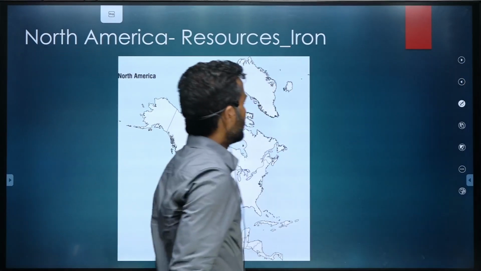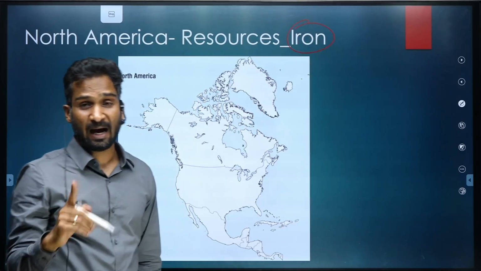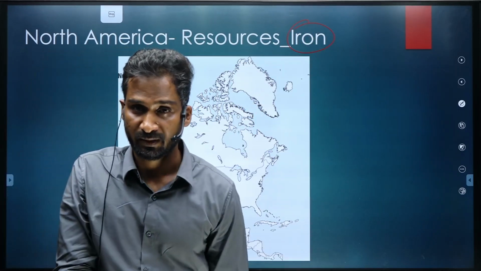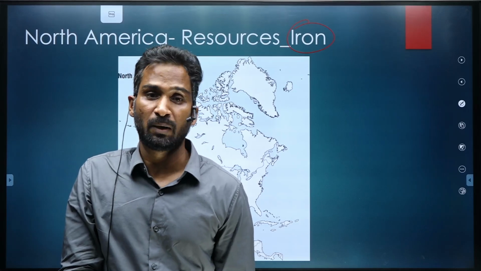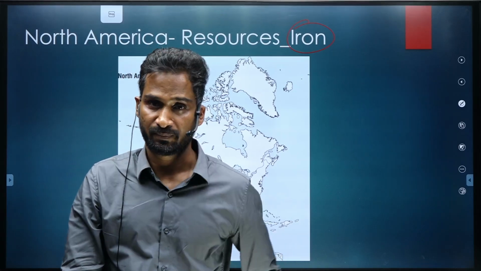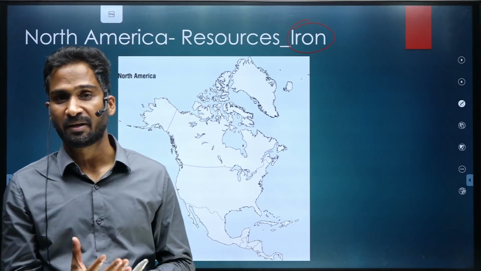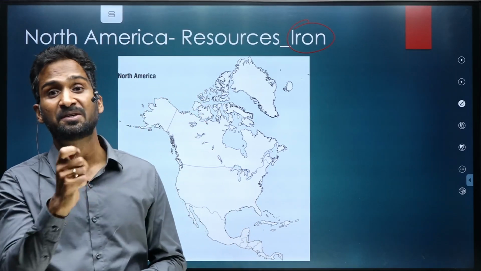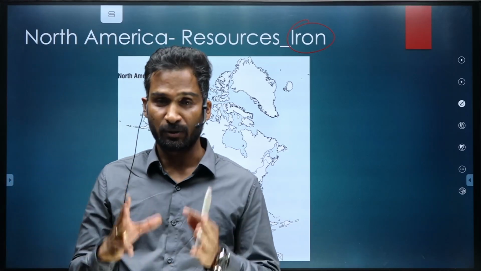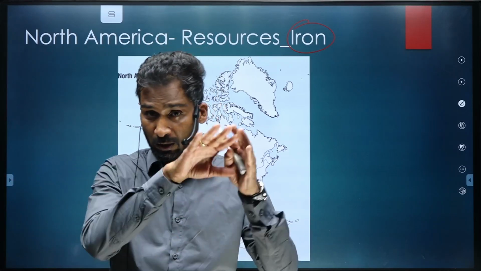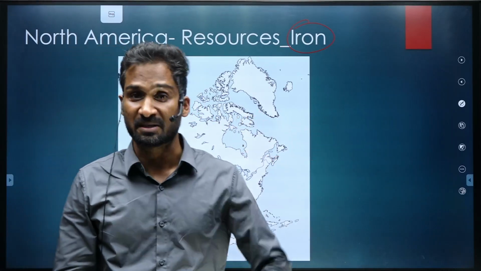Okay. Now coming to iron. We know that iron steel industry is the basic industry for the economic development of any economy. Because in order to develop any other industry, you need iron and steel. How do you manufacture machineries? In order to manufacture machineries, in order to establish the infrastructure, you need iron and steel.